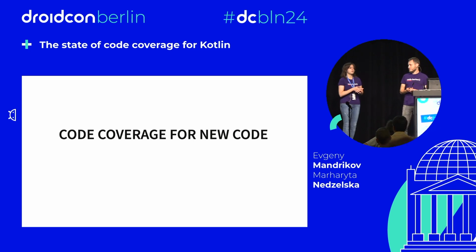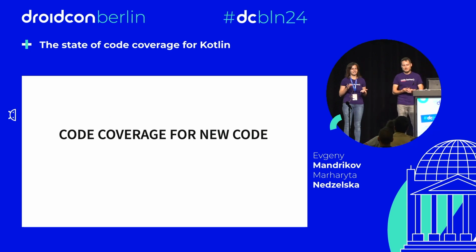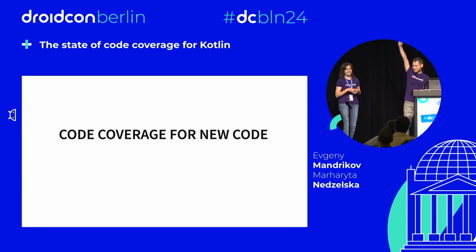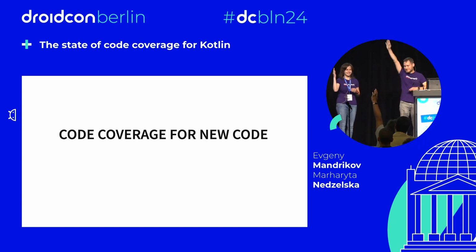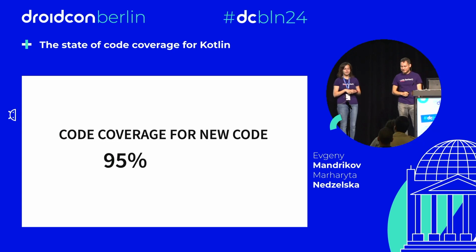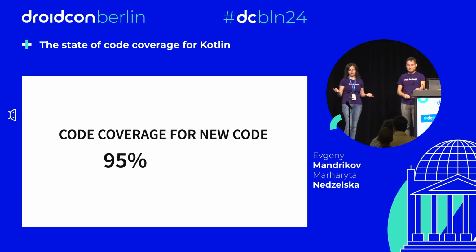Who thinks it should be 60%? Maybe 70, 75, 80, 90, 95, 100, 110. So we agreed in our team that we'll maintain 95%. And it was pretty easy to maintain this level of code coverage.